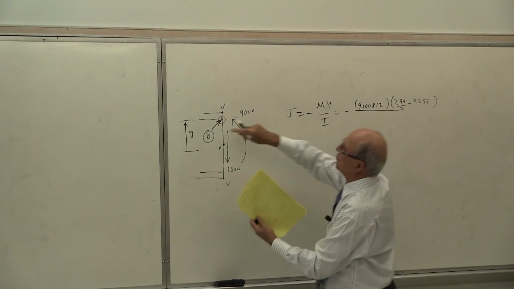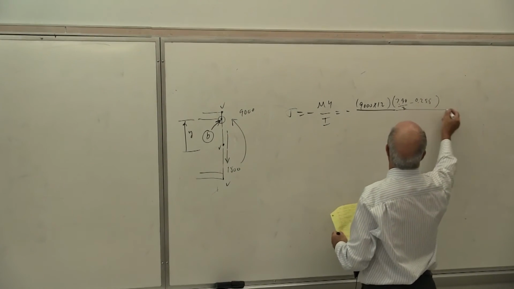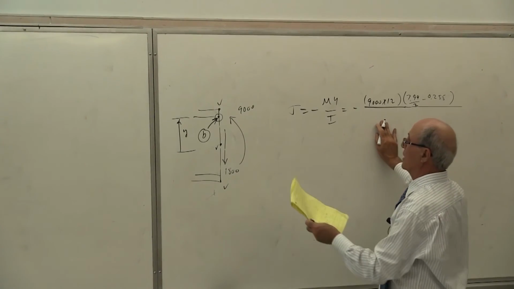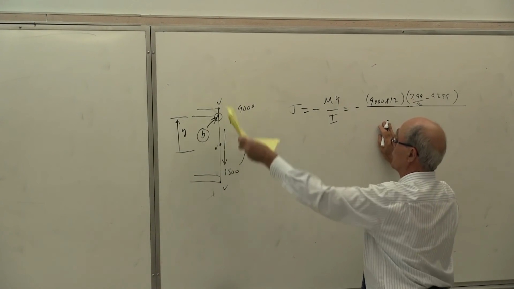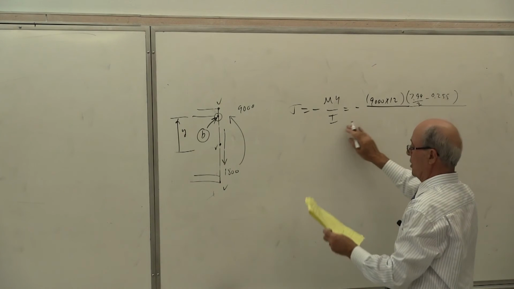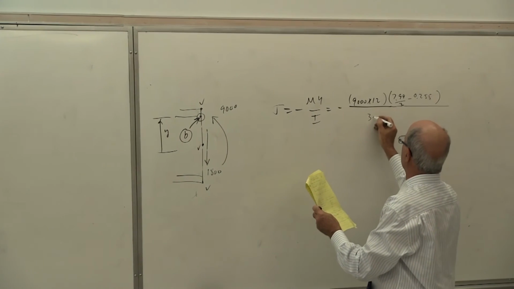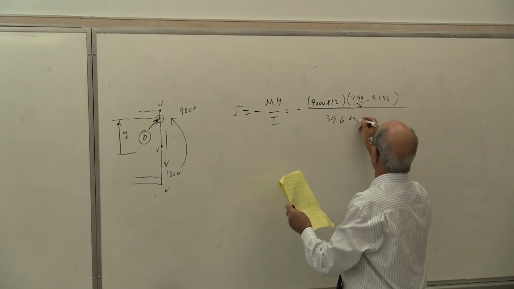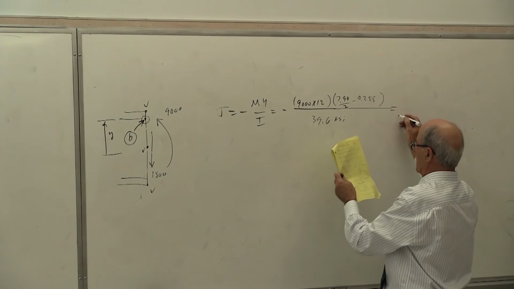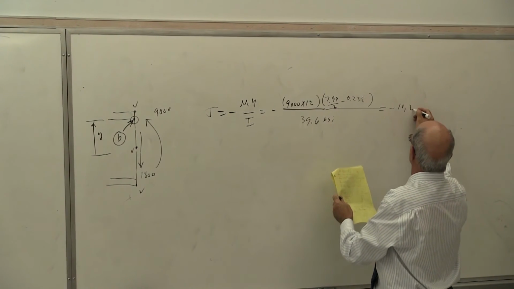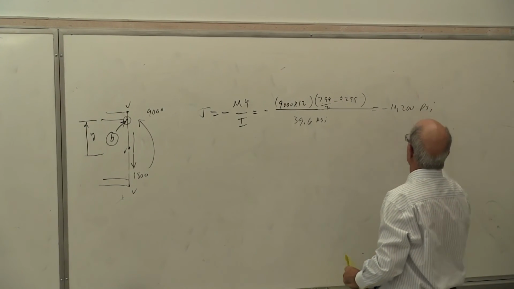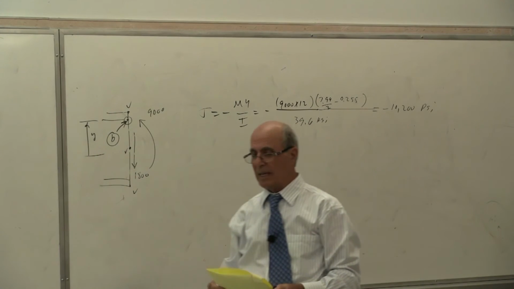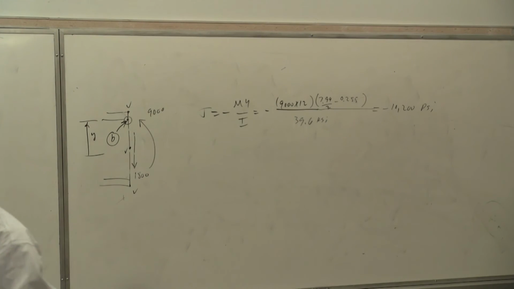So that is this y. Divided by I; you cannot use S anymore, because S is for the top and bottom. I from the table is 39.6 KSI, and this stress becomes minus 10,200 PSI. On the top it was near 12,000, but this is 10,012.